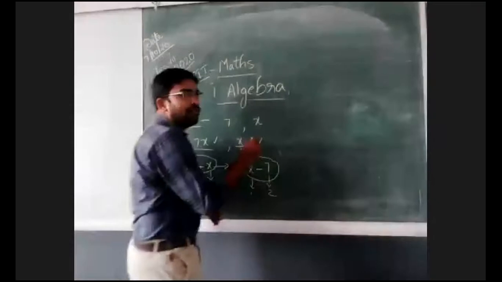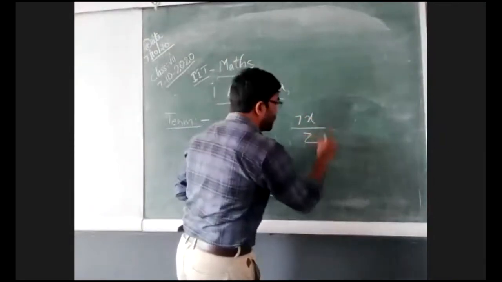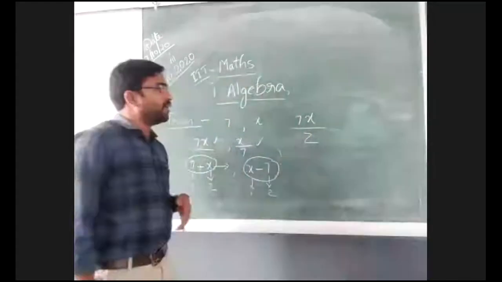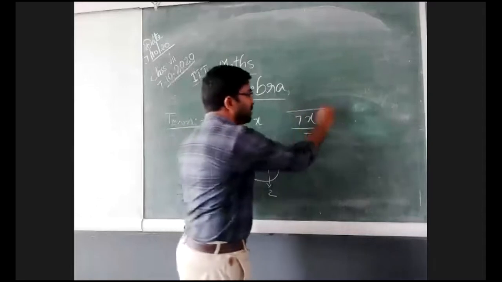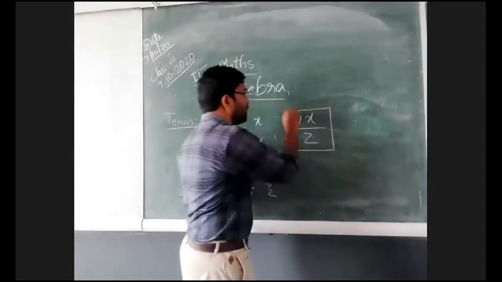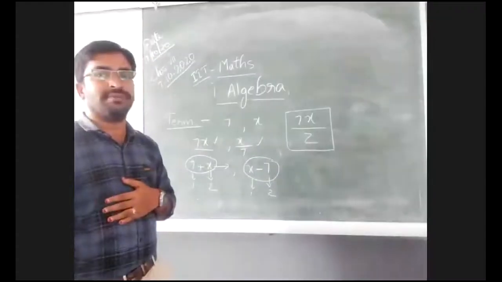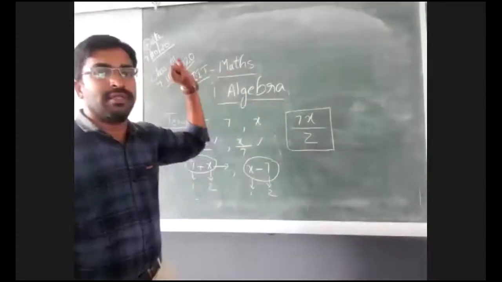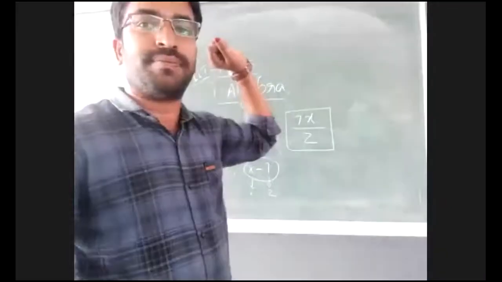Now observe your question. 7x by z. How many terms are there in this expression? Type your answer in the chat box. How many terms are there? Nanda Kishore, 1 term, very good.